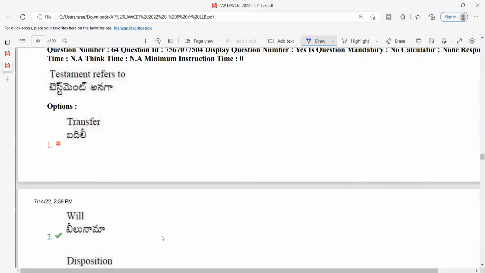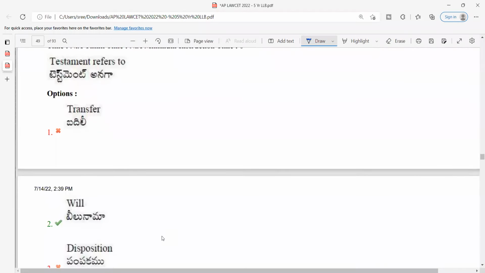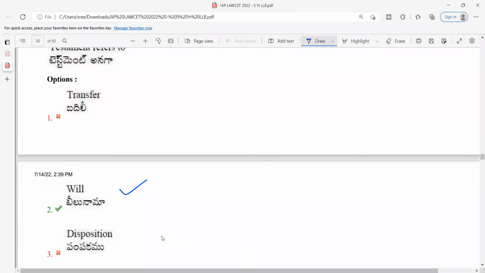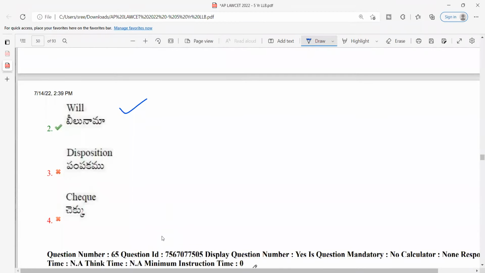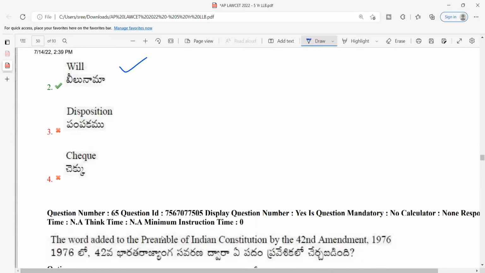So what is a testament? Testament refers to a will. If you've attended the class on family law, I think the term testamentary succession was discussed in family law. What is testamentary succession? It means you have already made a will, so your property should go to whom? A will already prepared, that is a testament. So testament refers to a will. Again, a very easy question, I can say. And the remaining options are very sweepy, so you can easily answer it. So I would rate the question as easy again.